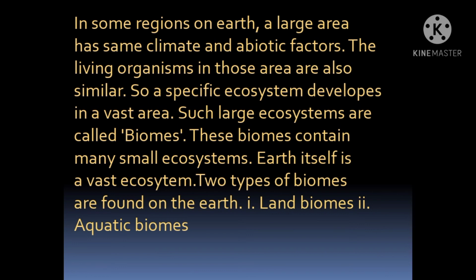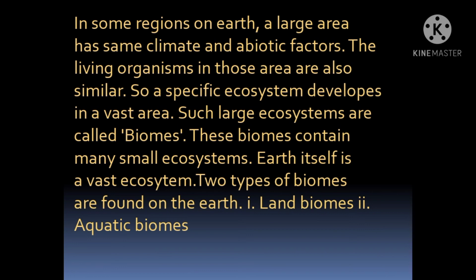Such large ecosystems are called biomes. Now what is a biome, students? Large ecosystems that develop in some regions on Earth with the same climate, biotic and abiotic factors are called biomes. These biomes contain many small ecosystems. Is it clear, students? On Earth, there are large regions.